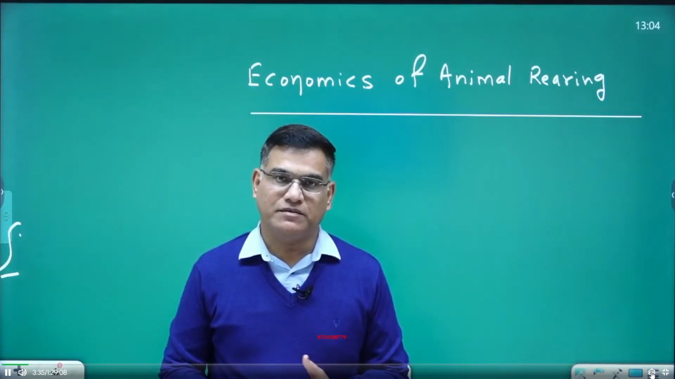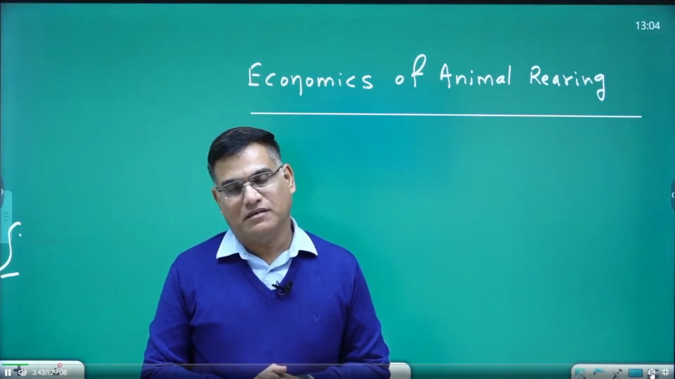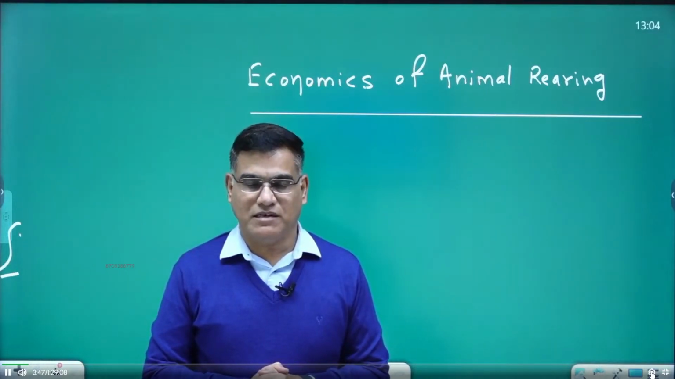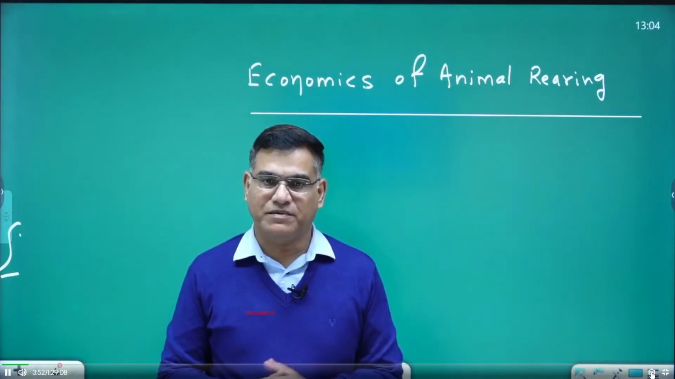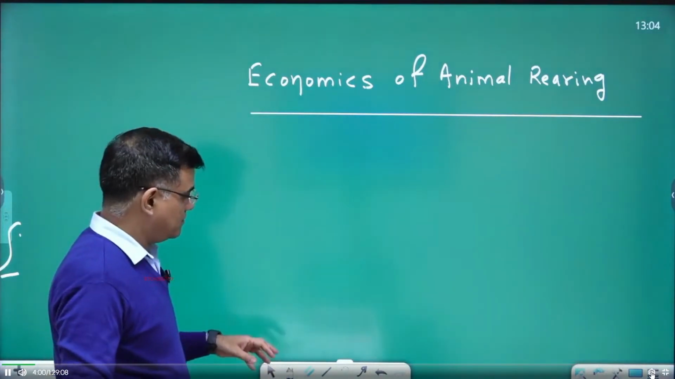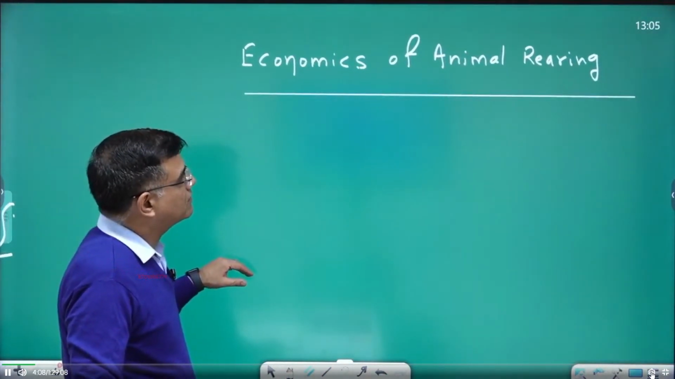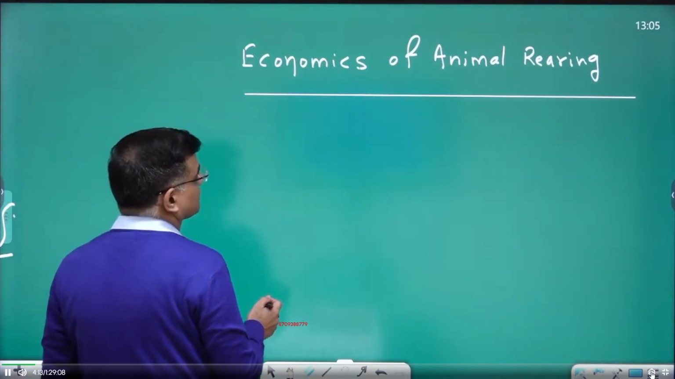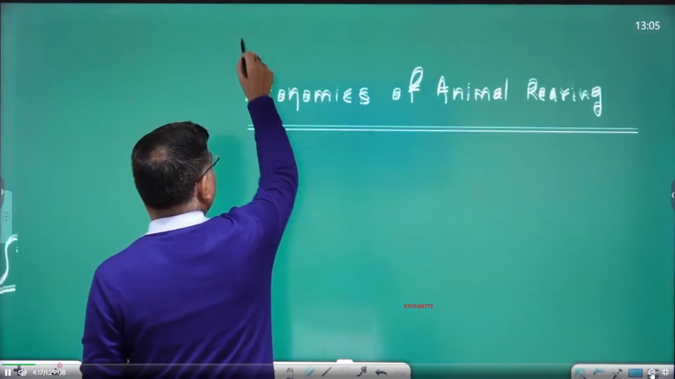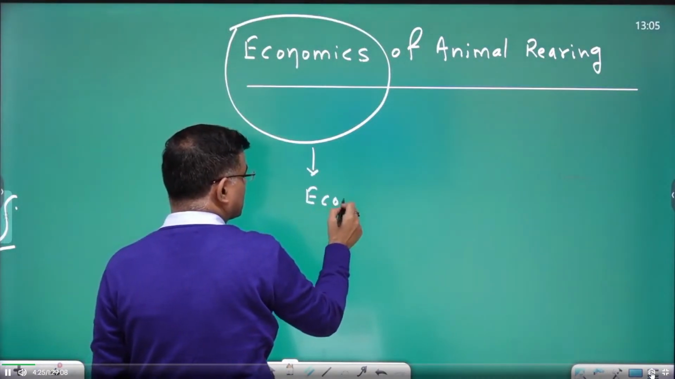From the environment perspective, and from the perspective of the poor, those people who have less income, animal husbandry or animal rearing is important for rural development, for employment, and for women empowerment. So from different angles, this chapter is quite important. Otherwise, from the syllabus point of view, it is there, so we need to do it. In the economics of animal rearing, basically you have to study the economic significance.